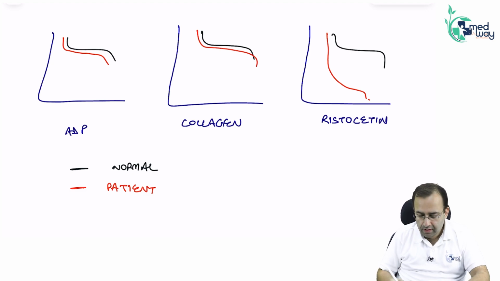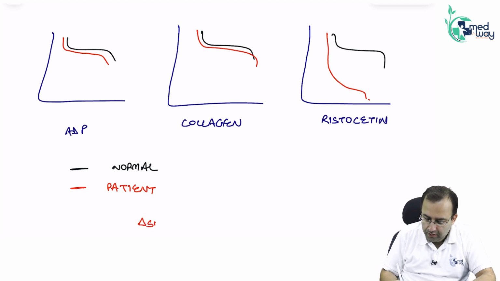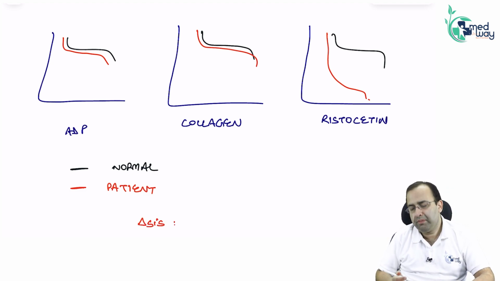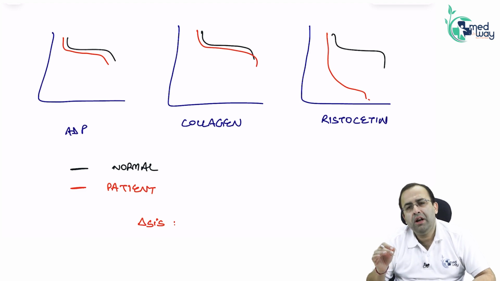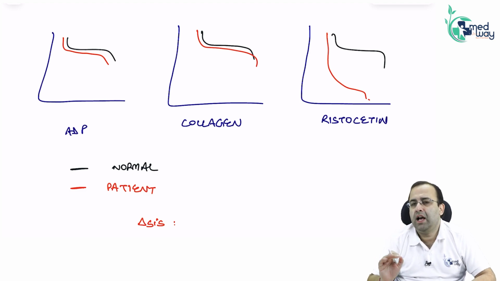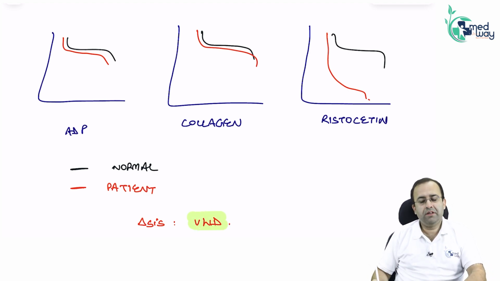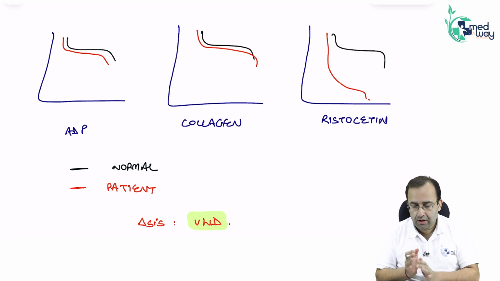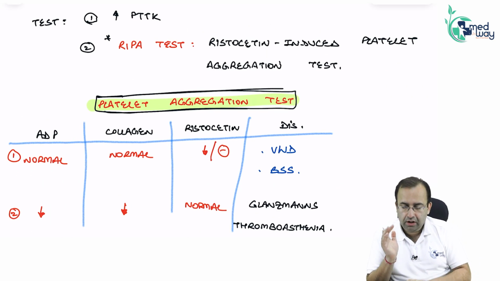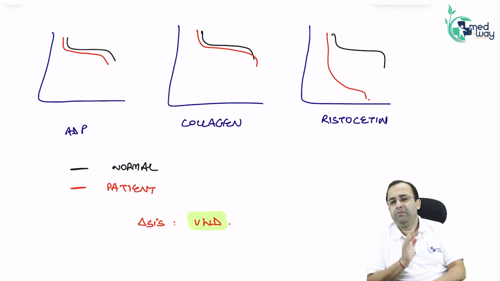I need not even tell you the x-axis or y-axis, it does not matter. Ristocetin induced platelet aggregation is absent. Diagnosis: von Willebrand disease. Very important. This is the platelet aggregation test.